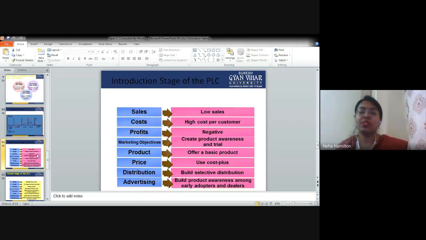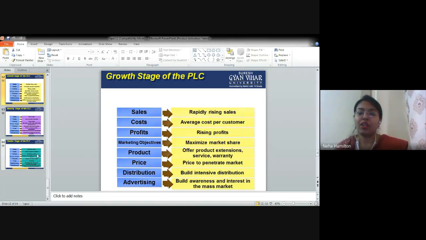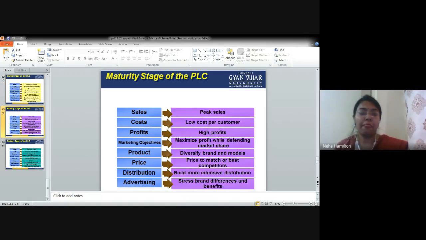Now let's come to the slide and see how the maturity stage will be. When we talk about sales, the sales will be at the peak, right? We have seen the graph. The sales was at the peak at one point of time, but then it gradually starts to come down.